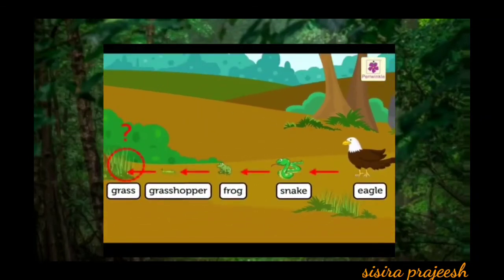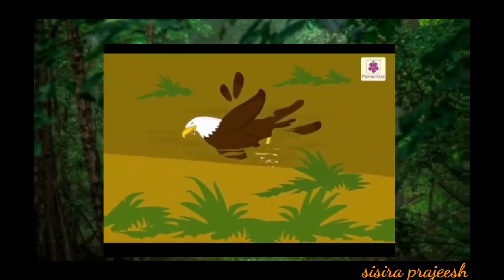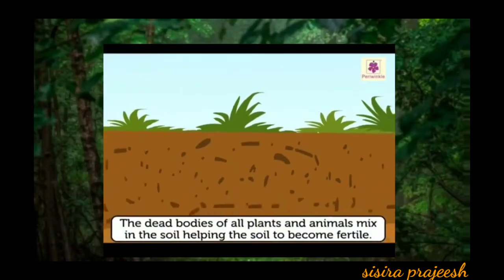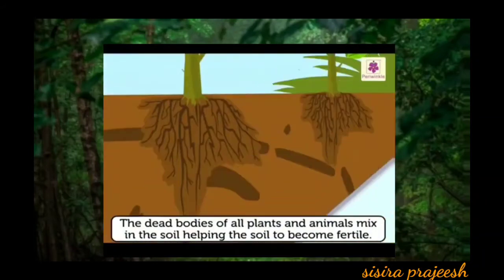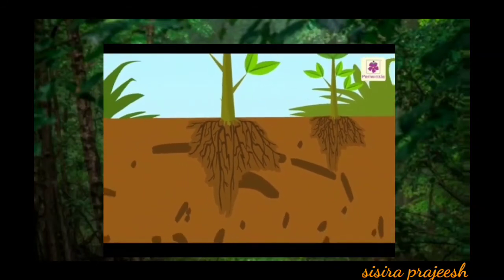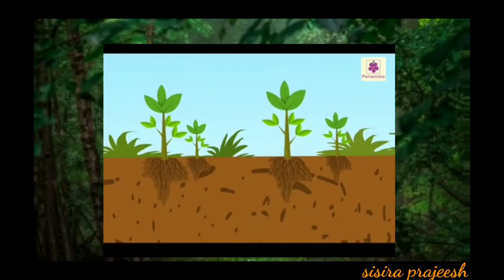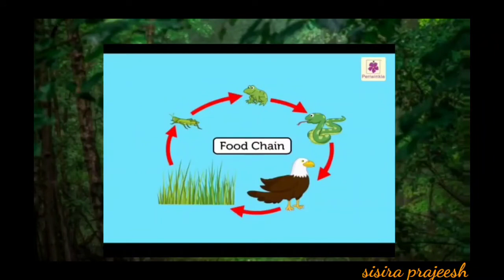How is this eagle helpful for the plants? When the eagle dies, its body decays and becomes a manure for the soil, and from the nutrients from the dead body of the eagle, new plants are grown in the soil. So this makes a food chain.